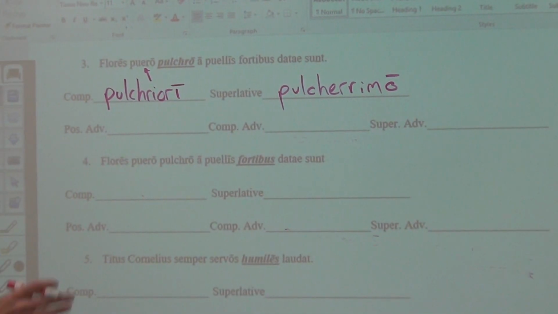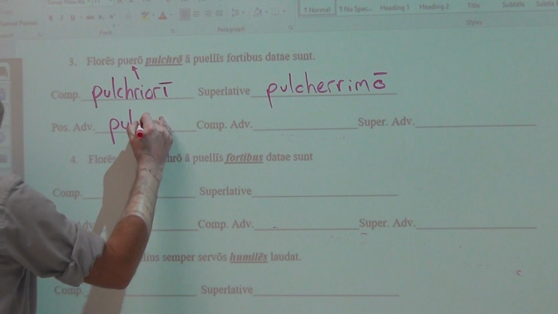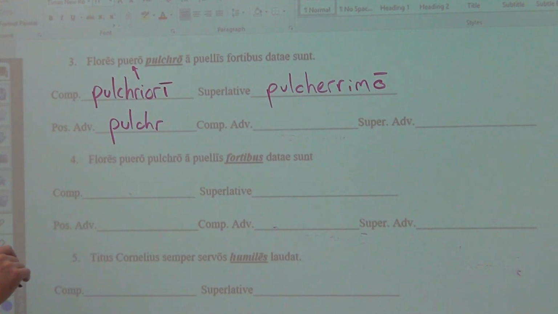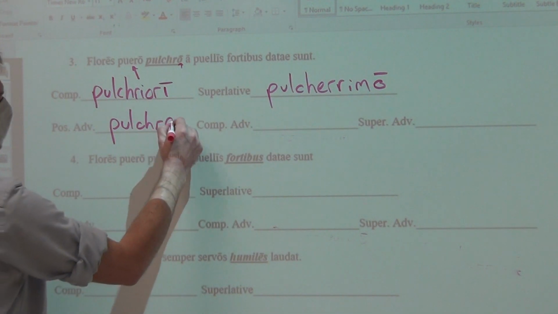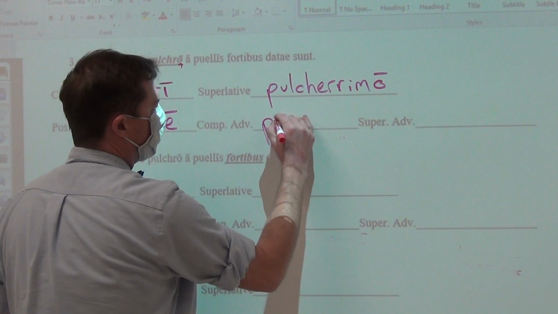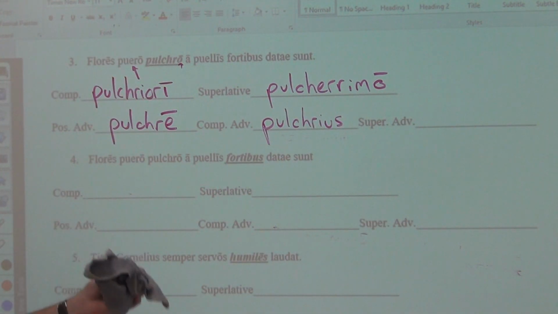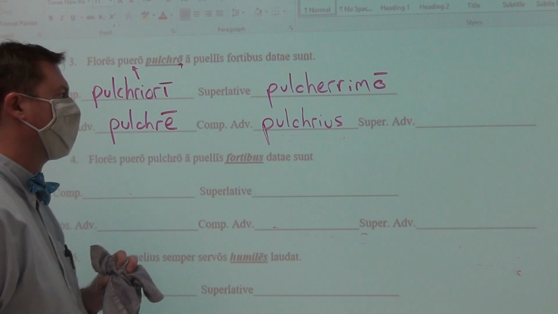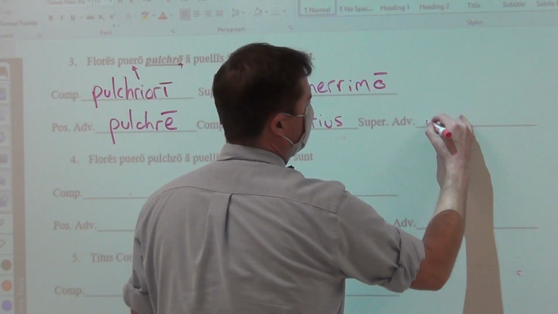The beautiful thing is that when we are dealing with the adverbs, only one form, pulchr. And what do we add? What do we replace the first and second declension ending with to make it an adverb? Long e, pulchre. The comparative, pulchrius. Remember, it is always identical to the nominative or accusative neuter comparative adjective. And the superlative, take that form, yank off the ending, and add the long e. Pulcherrime.